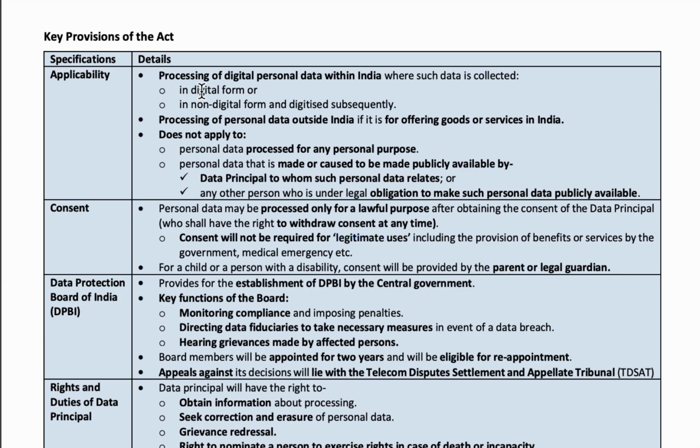This act specified that the data fiduciaries should not use the data for any other personal purposes. Whether it may be government or private entities, the data should only be used for the purpose for which it was collected. For personal purposes it should not be used.